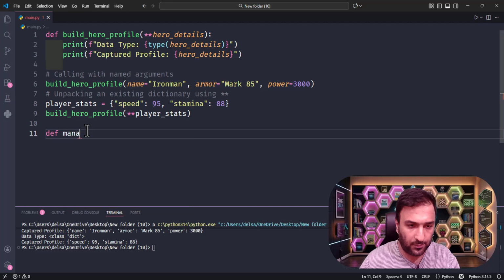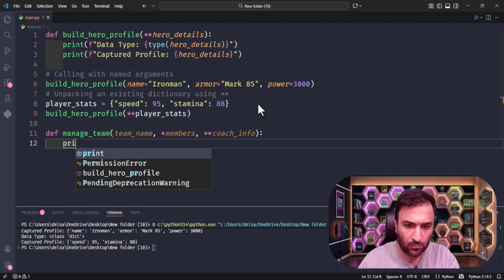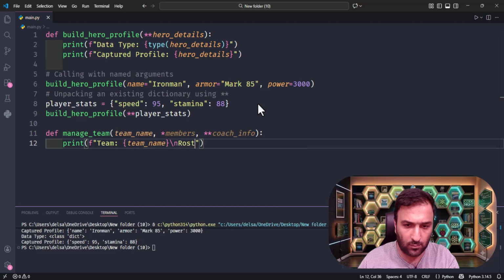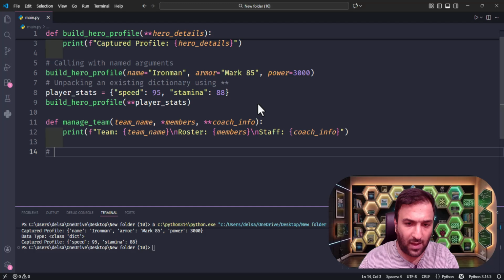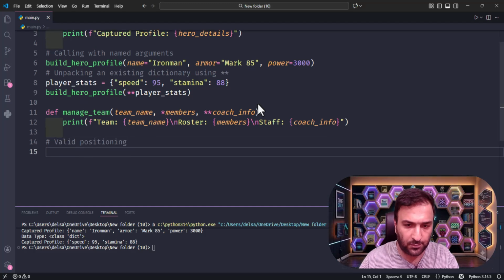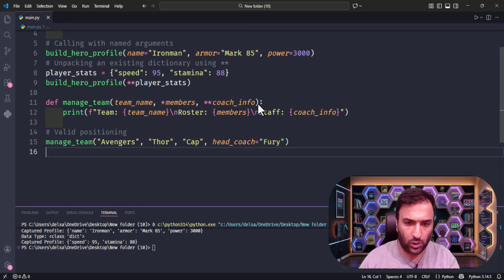For example, and valid positioning. Critical error: you cannot pass a positional argument, a raw value, after you have started passing keyword arguments.